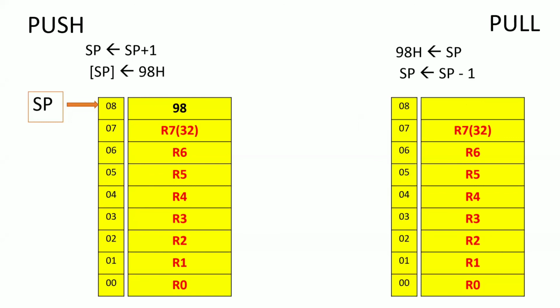After decrementing, what location are you pointing to? 07H. Okay, when the stack pointer is at 07H, you cannot do the pop operation because by default the topmost memory location of your stack memory is 07H. So this is your memory organization.